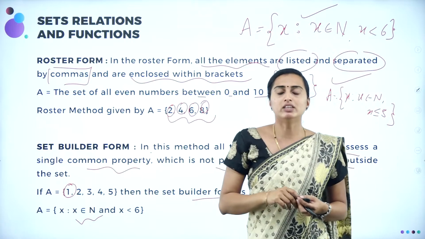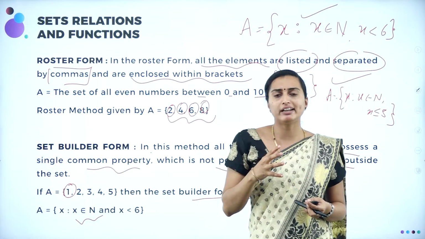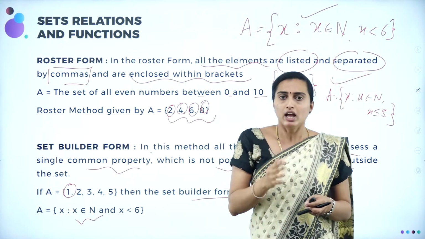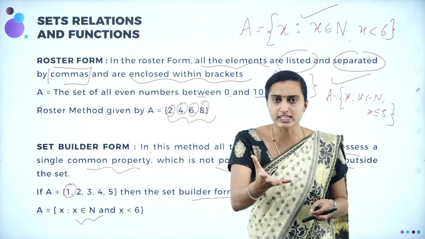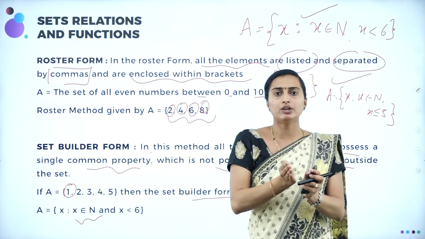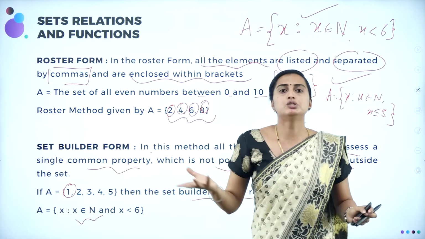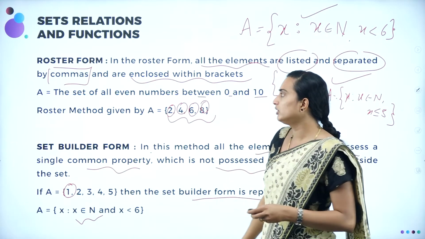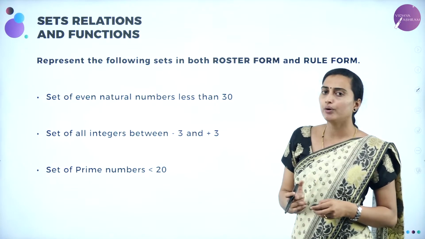So therefore, all the elements will be written with commas within the flower bracket. All the objects, you are going to give a meaningful sentence for them, but not outside the set. Within the set only you are going to give the definition of that. That is going to be known as the set builder form. Understood? We'll move on to the problems, how we are going to convert.